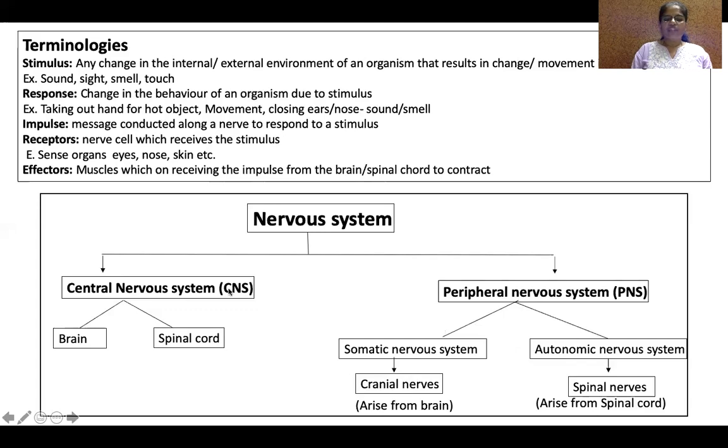Okay. If central nervous system performs voluntary actions, peripheral nervous system performs involuntary actions. We'll see the details, don't get confused. Both in central nervous system and peripheral nervous system, there is brain and spinal cord. Here also they have nerves arising from brain and spinal cord. Let us go into the detail in the next slides.